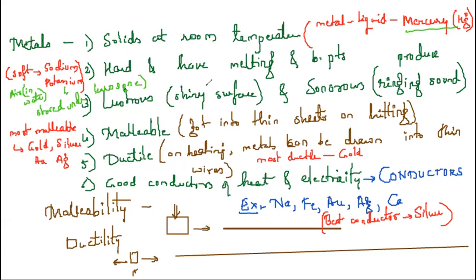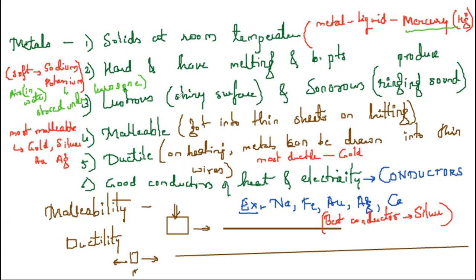Metals are lustrous, with a shiny surface, but this shine goes away after some time because metals react with the oxygen present in the air and form a layer of oxides. That layer makes them look dull, but they are basically lustrous. They are also sonorous, producing a ringing sound. Since they have a shiny surface, they are used in jewelries.